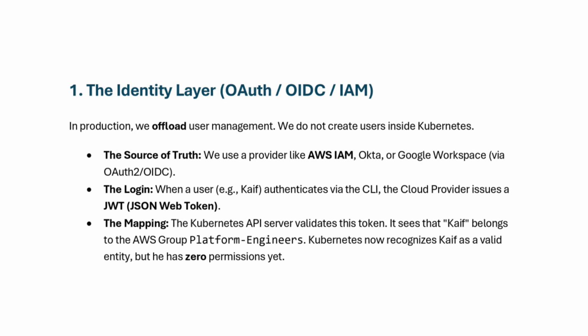You would use a cloud provider first and then log in via the CLI, and the Kubernetes API validates this token. If it sees that KEF, the user logging in, belongs to the AWS group platform engineers, Kubernetes now recognizes KEF as a valid entry, but he has no permissions yet.